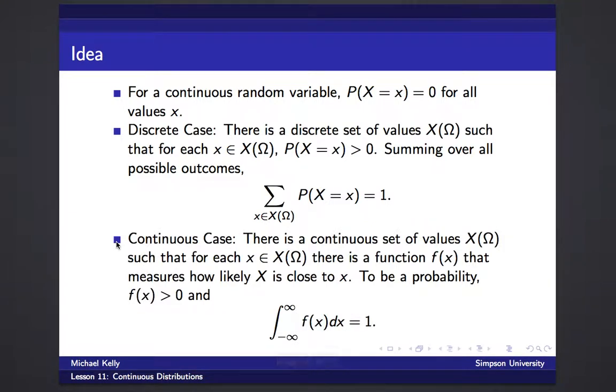Well, there's an analogous thing in the continuous case, but instead of summing over all possible outcomes, we integrate over all possible outcomes. And since the probability of each particular value is 0, we have to integrate from -infinity to infinity. So we don't rule out any of the outcomes, we just integrate from -infinity to infinity of this function f of x, and f of x measures how likely the random variable is going to be close to little x. So if the next phone call is likely to be close to an hour, f of x might be large around the value of 1 hour.